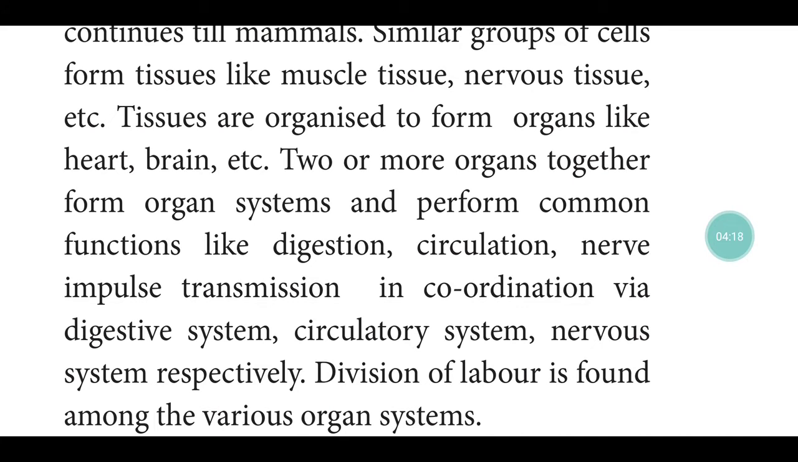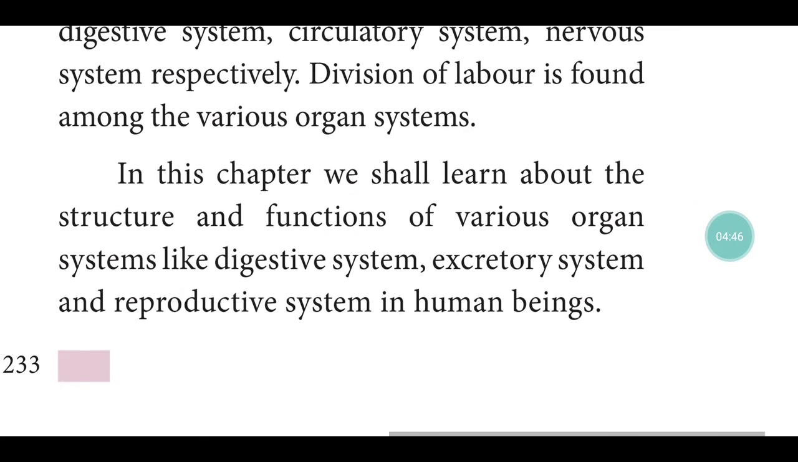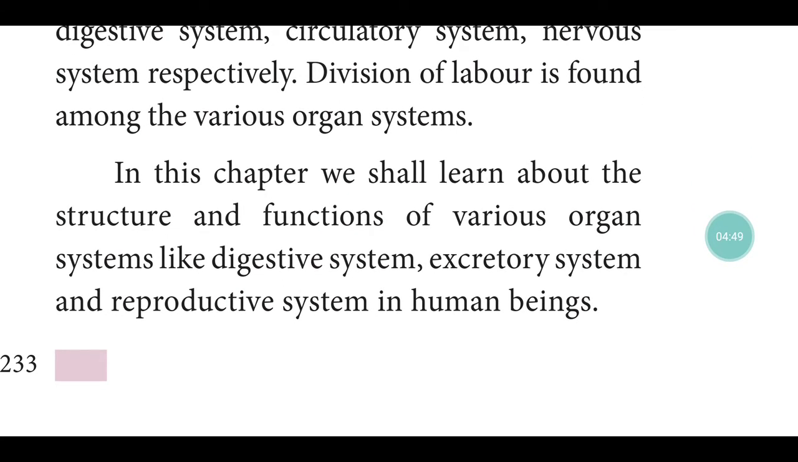Digestive system, what is the function? To digest the food. Circulatory system, to circulate the food. Nervous system: nerves transfer the impulse, a very minute voltage of current, impulse transmission, in coordination via the digestive system, circulatory system and nervous system respectively. Division of labor is found among the various organ systems. In this chapter we shall learn about the structure and function of various organ systems like the digestive system, excretory system.